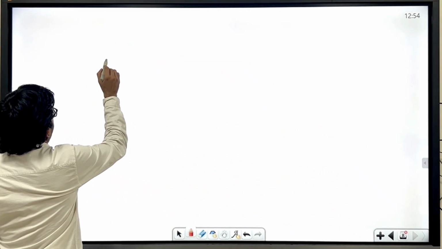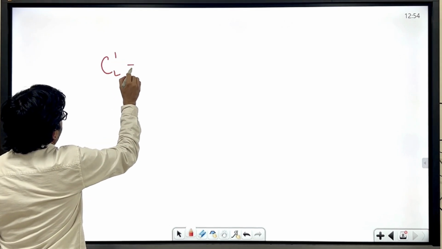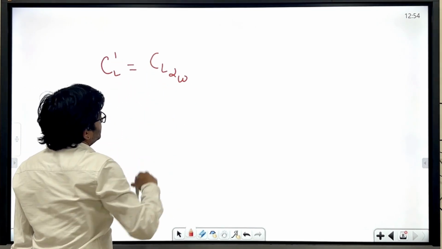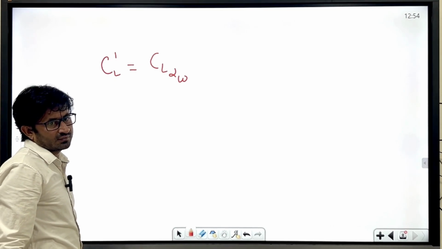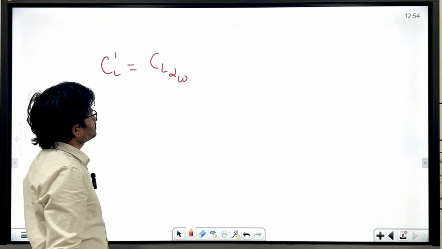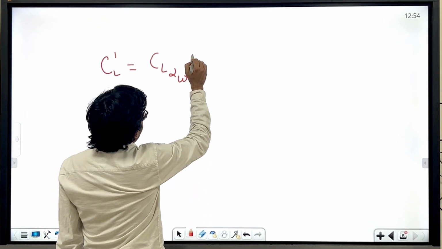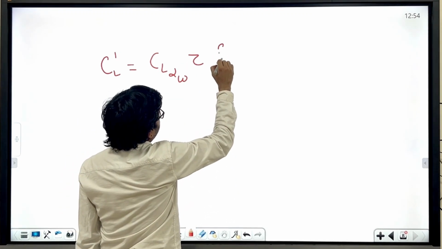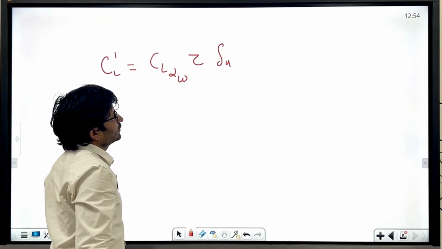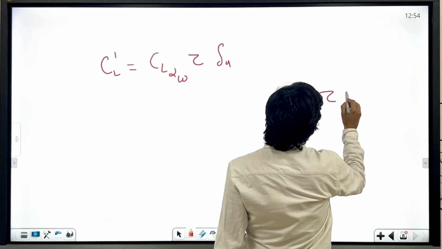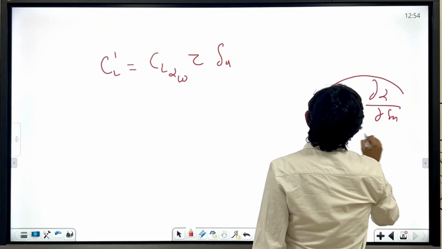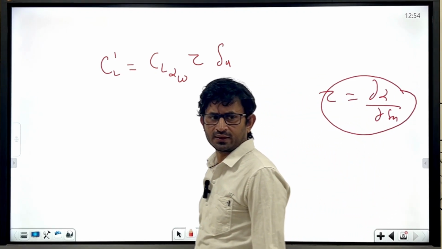Now, section lift coefficient, how can you write? You can write CL alpha of the wing, and then tau, and then delta A. What is tau? Tau is dou delta alpha by dou delta A, like we have done in the longitudinal case, right?